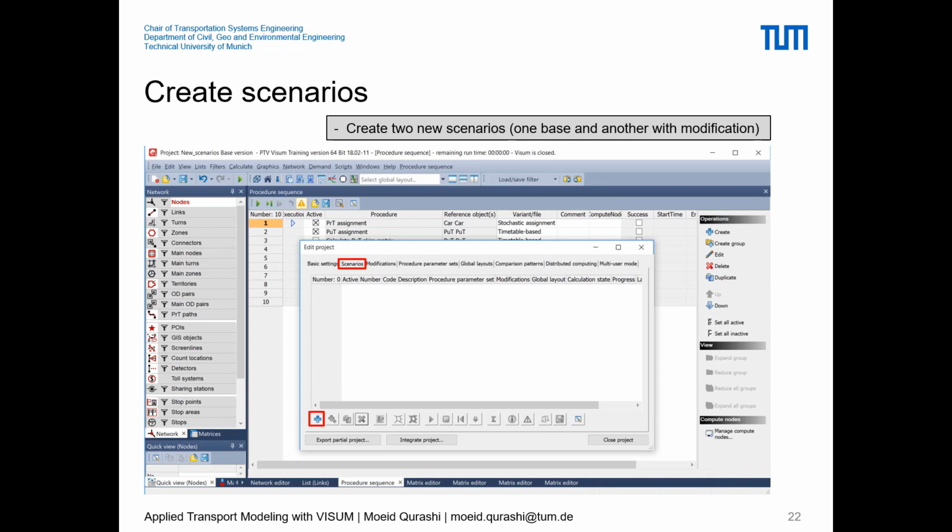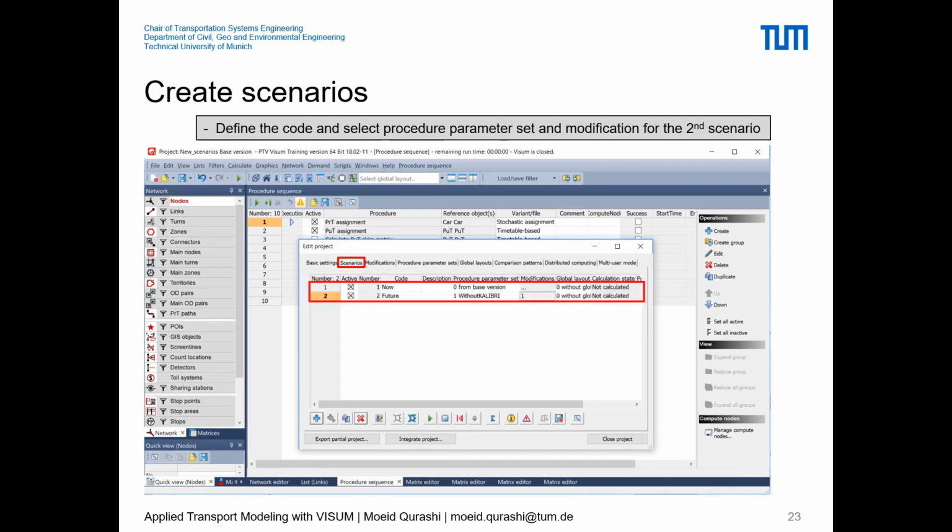So next we will try to create the scenarios, and to do that we will go to the scenario tab and press on the add button, and here we will create two different scenarios. And now what is a scenario? A scenario is a given kind of a timestamp with one modification, and one scenario will have a certain modification or no modification and its output.